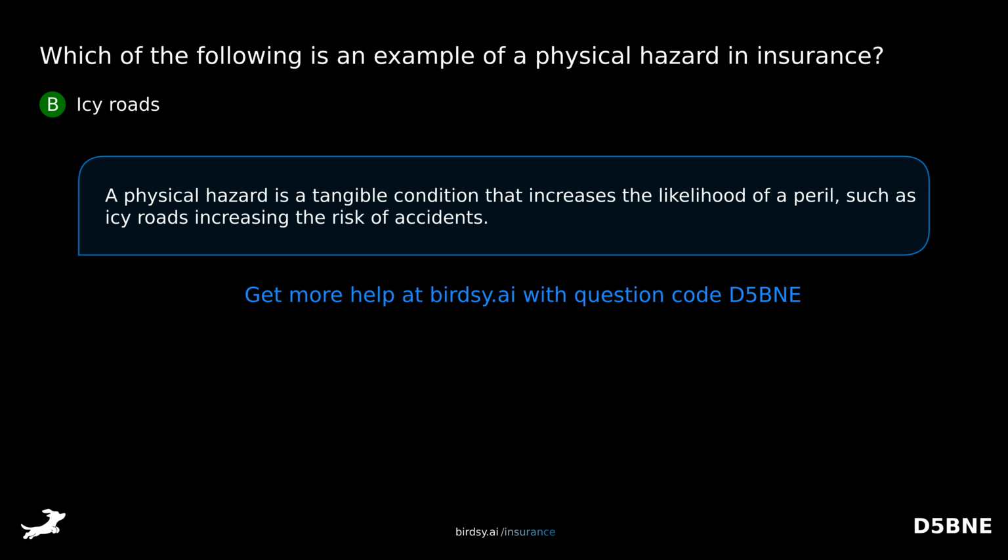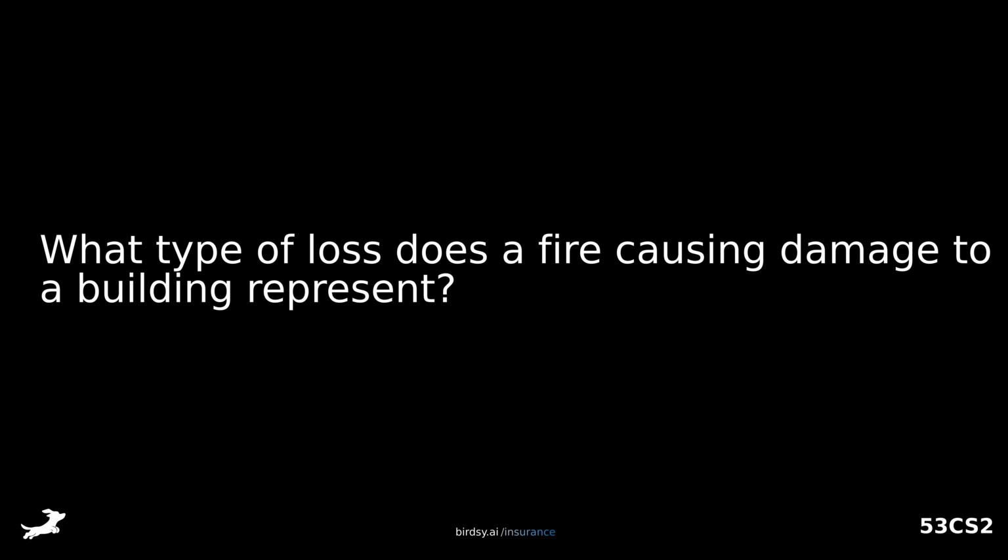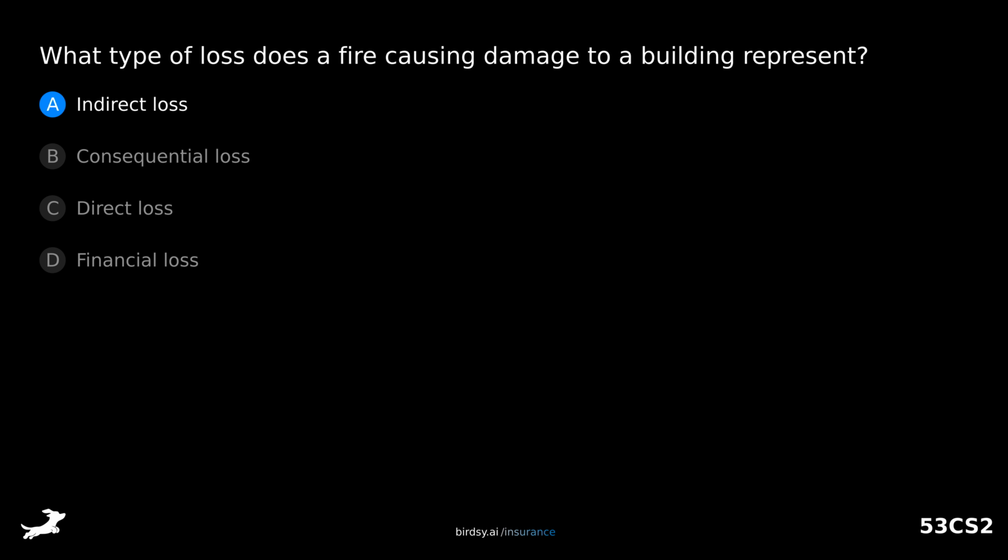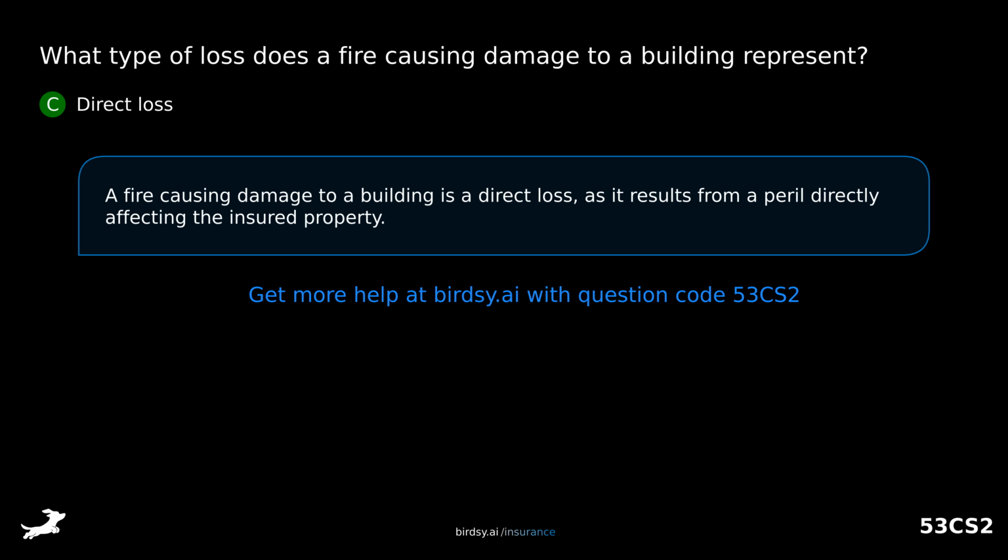What type of loss does a fire causing damage to a building represent? Is it A, indirect loss? B, consequential loss? C, direct loss? Or D, financial loss? The answer is C, direct loss. A fire causing damage to a building is a direct loss, as it results from a peril directly affecting the insured property.